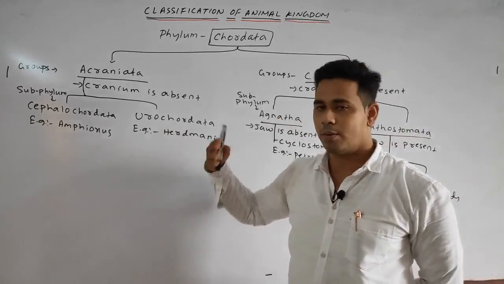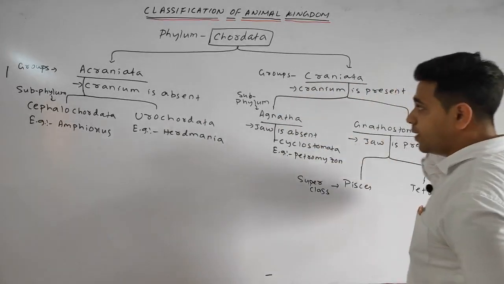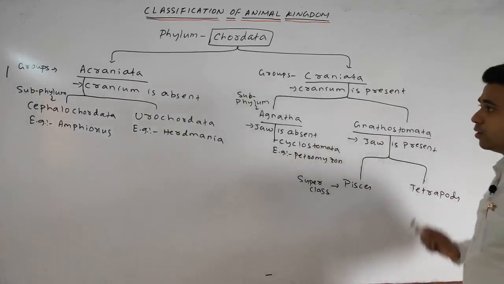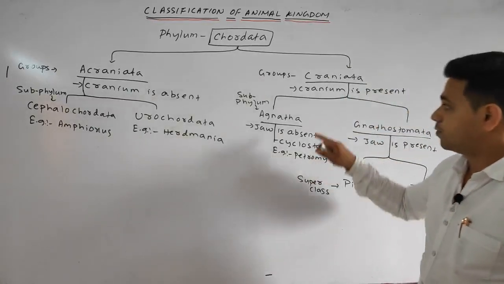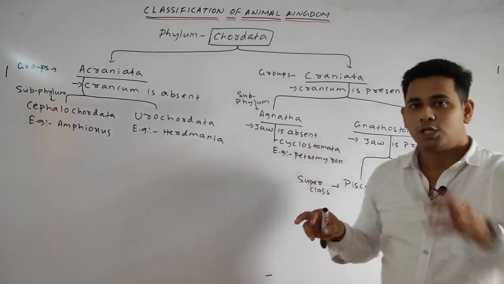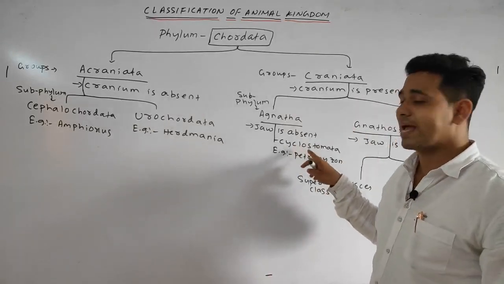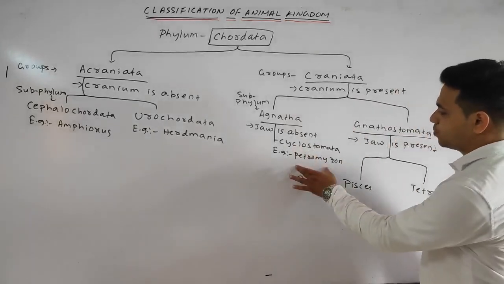Under the Cephalochordata, common example Amphioxus, and the Urochordata, common example Herdmania. Whereas under the Craniata, two subphylums are present. First is your Agnatha, second one is Gnathostomata. Agnatha means jaw is absent. Under the Agnatha comes the Cyclostomata, having the example Petromyzon.